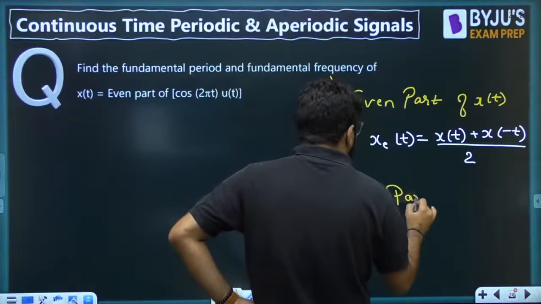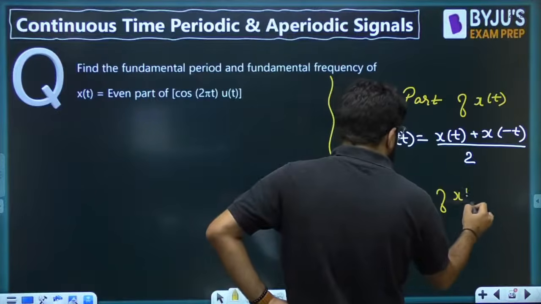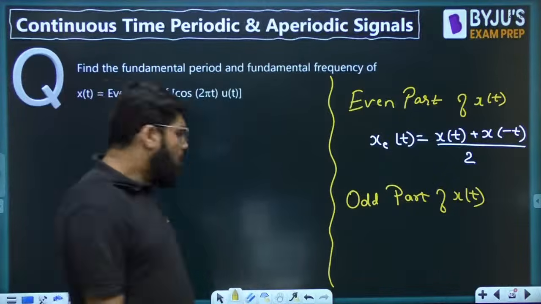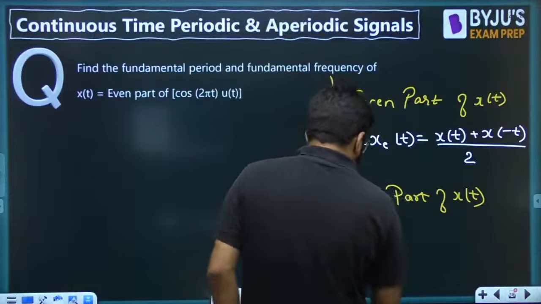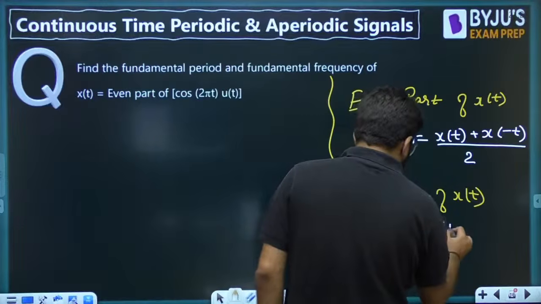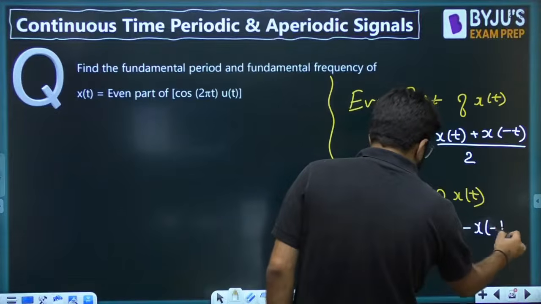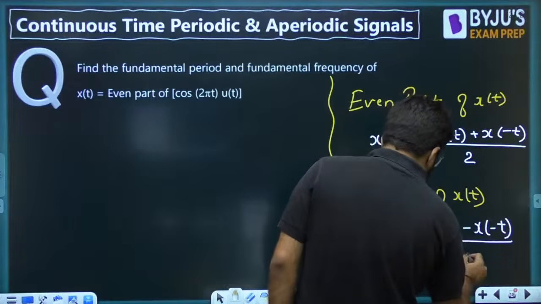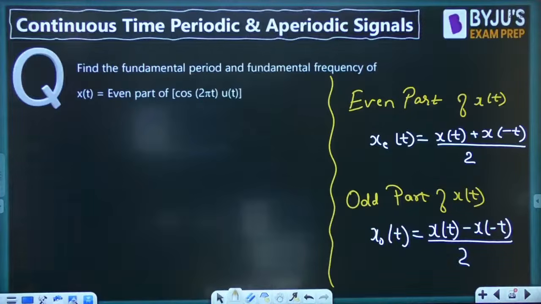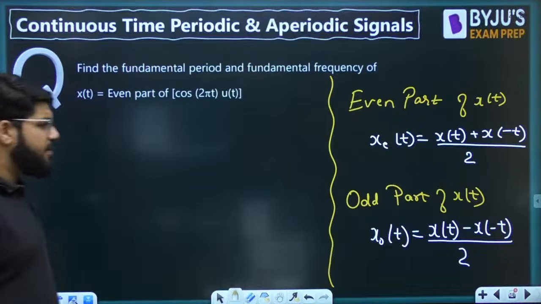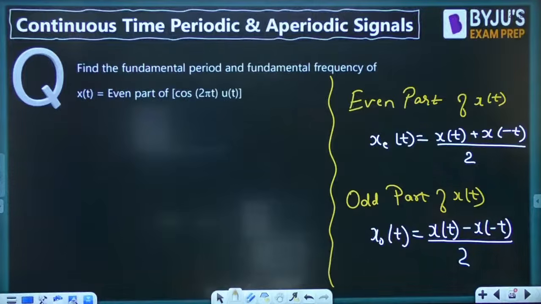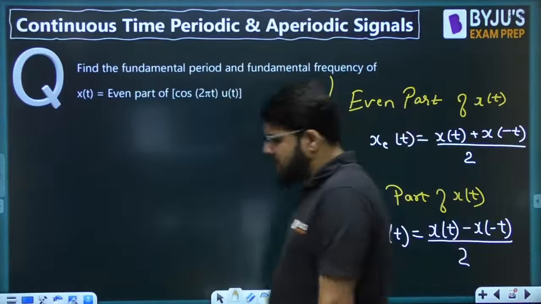How do you calculate the odd part of any given signal? The odd part of any given signal, that is x_o(t), is defined as x(t) minus x(-t) divided by 2. That is the x_o(t).